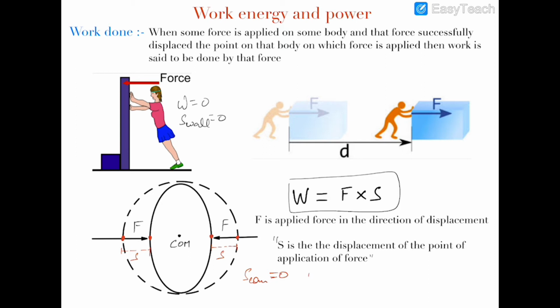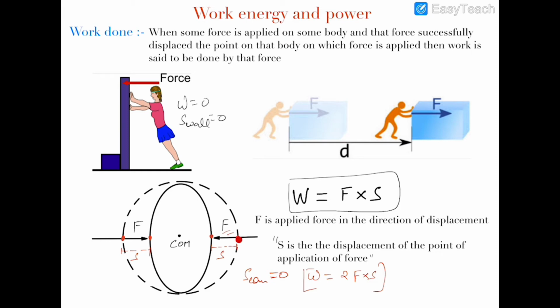But work done is equal to 2 into F into S, because the work done by this force is equal to force into displacement, where displacement is the displacement of the point on which the force is being applied.